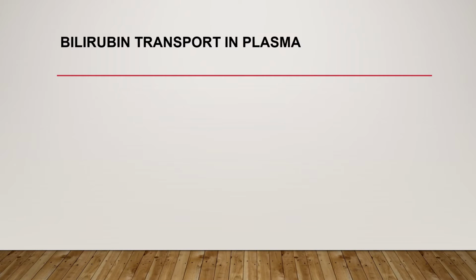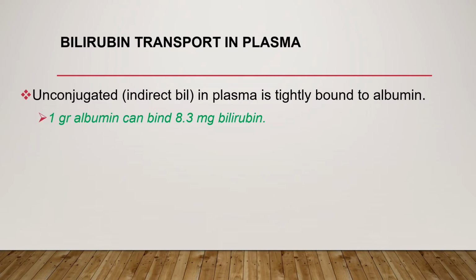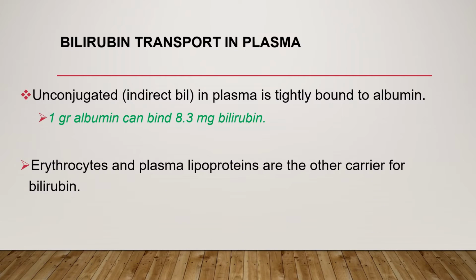When we look at bilirubin transport in plasma, unconjugated or indirect bilirubin in plasma is tightly bound to albumin, and around 1 gram of albumin can bind up to 8.3 mg of bilirubin. Erythrocytes and plasma lipoproteins are other carriers for bilirubin.